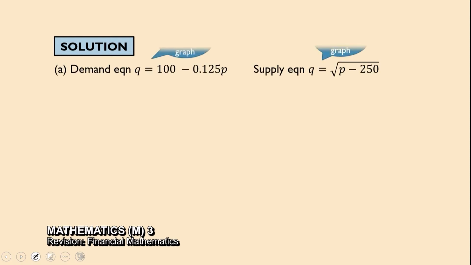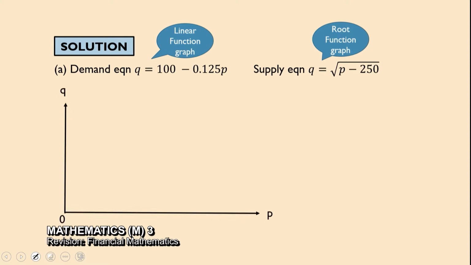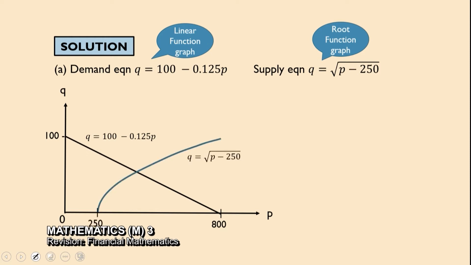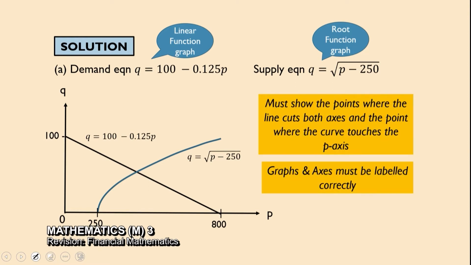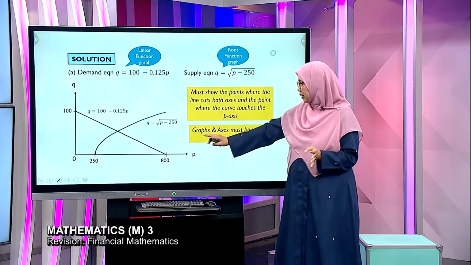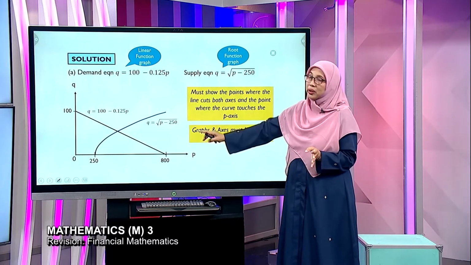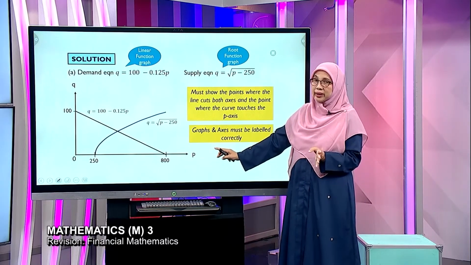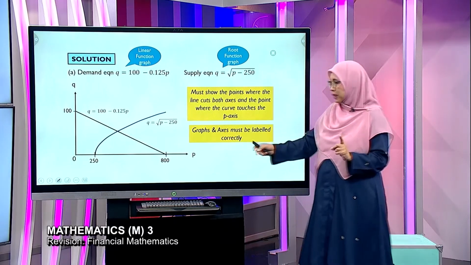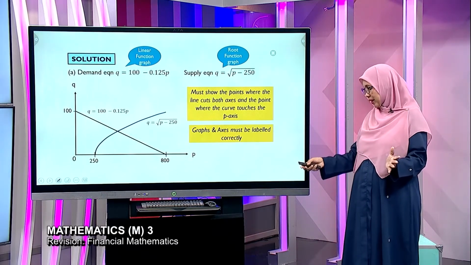So look at the solution. Okay, identify the graph. So when you sketch, okay, linear function graph means straight line graph. Root function graph means the root curve. Okay, so notice that to get the full marks, students, you must label everything. Okay, axis labelled correctly, the graph labelled correctly, the points are shown clearly on the axis. Kena ya. Without this, you lose again 1 mark. Ya. Sebab D1 means everything must be correct.